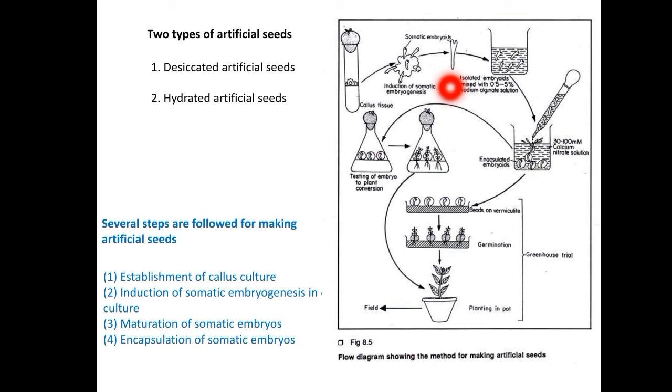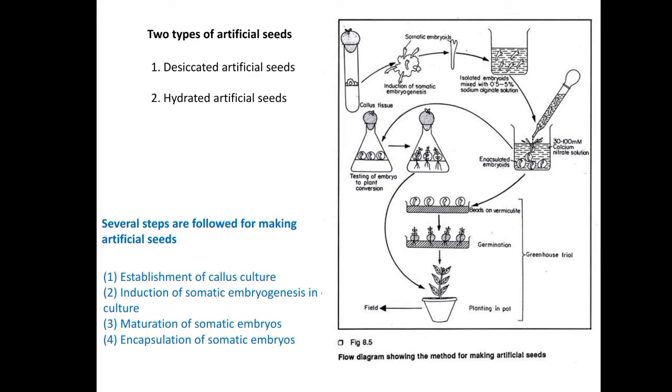Alginate hydrogels are frequently selected over agar, as agar is considered inferior to alginate with respect to long term storage. So alginate helps in long term storage, and it is chosen because it enhances capsule formation and protects the synthetic seeds against mechanical injuries compared to the agar medium. So we will choose the alginate here.